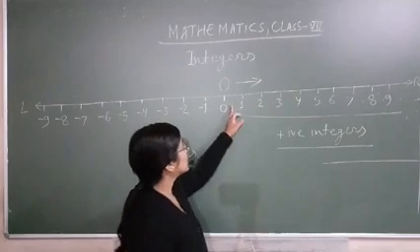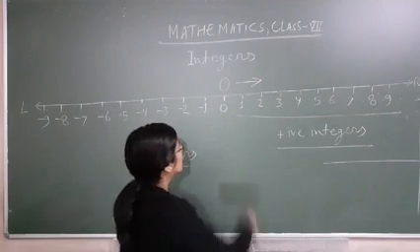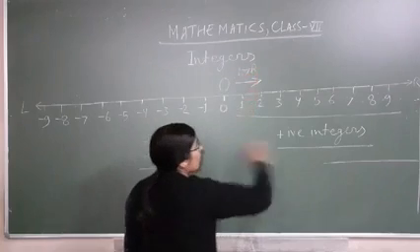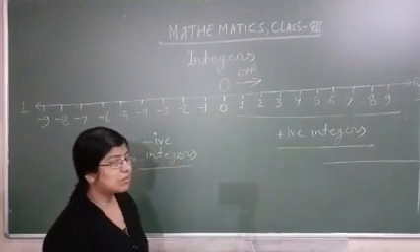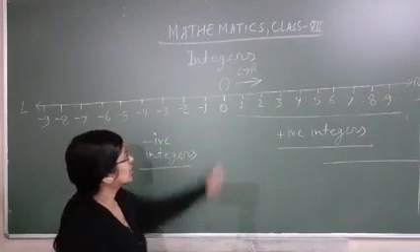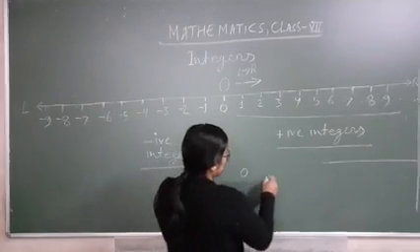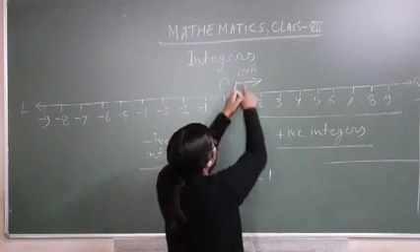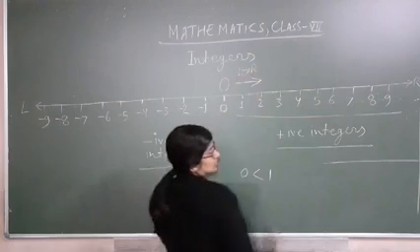So when you go left to right, your numbers will be in increasing order. Here 0 and after that 1. So 1 is greater than 0 whenever you go left to right.